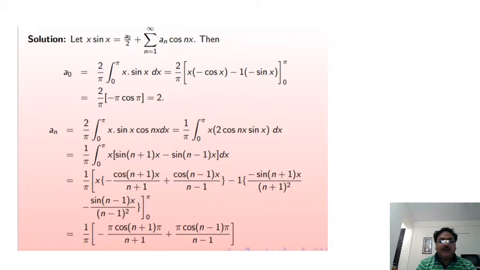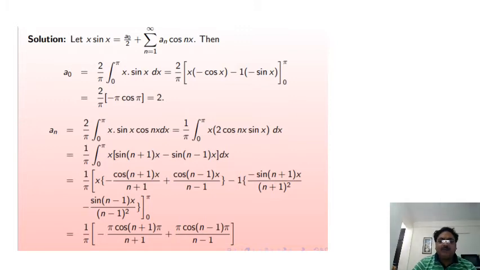A naught is equal to, by definition, 2 by pi integral 0 to pi x sin x dx, which is 2 by pi, using integration by parts: first function into integration of second minus differentiation of first into integration of second. Now apply the upper and lower limits. We get its value is 2 by pi times minus pi cos pi, because the sine terms are 0: sine pi is 0, sine 0 is 0.